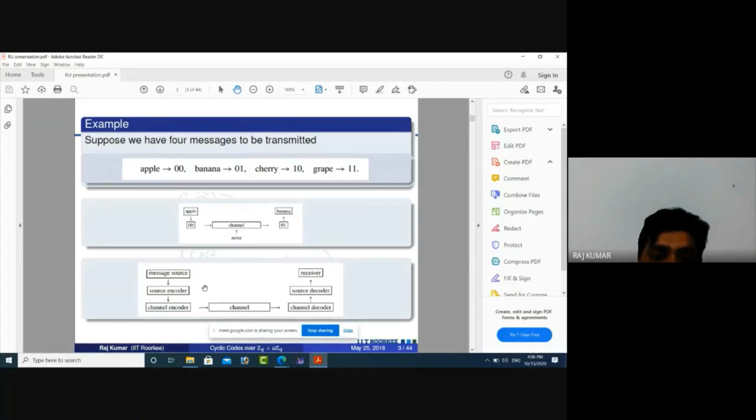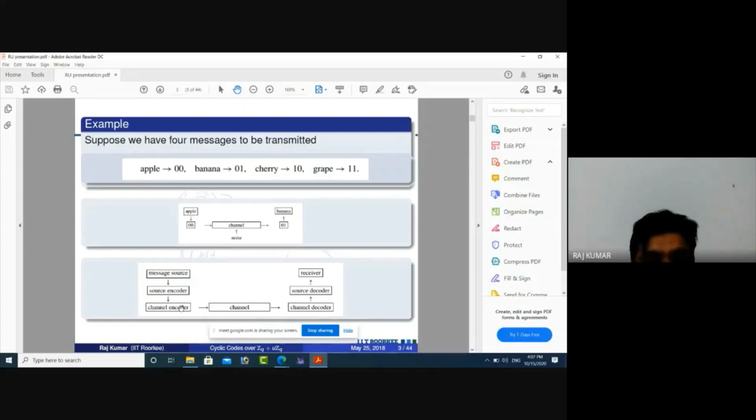So we have to add an extra encoder, which is known as the channel encoder, in our communication system. Now our communication system becomes message source, source encoder, and after that channel encoder. Then there is the channel, and this part also gets three systems: receiver, source decoder, and channel decoder. What will the channel encoder do? In the channel encoder, we have to add some redundancy in the message.